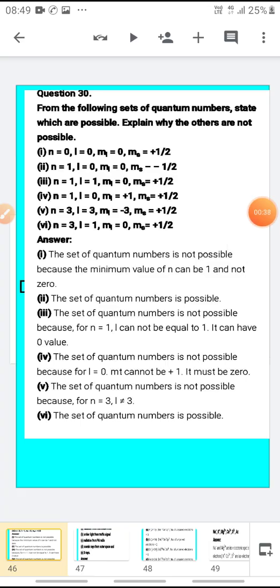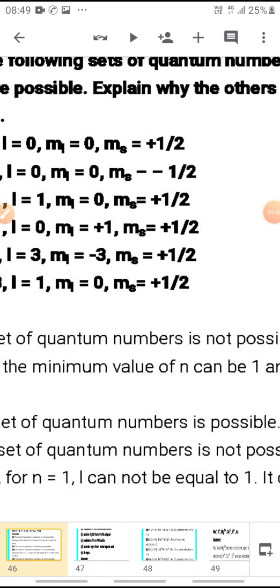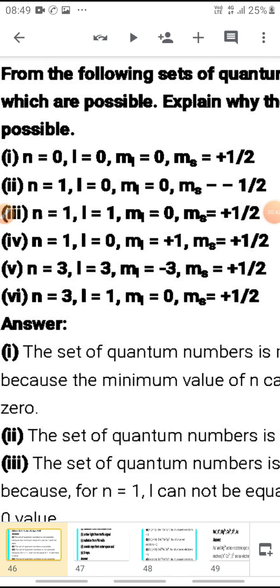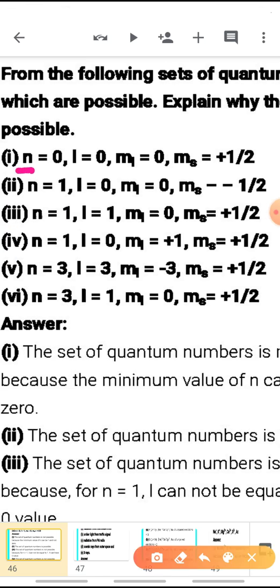Now, if we look at the first set of quantum numbers, this is n. The n value is 0. That means the principal quantum number is 0. Azimuthal quantum number is also given to be 0. Magnetic quantum number is 0 and the spin quantum number is half. Now tell me whether this shell, this address of electron is possible. No, it is not possible. Why?